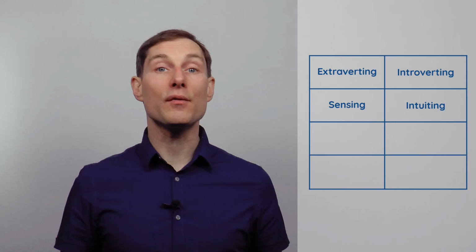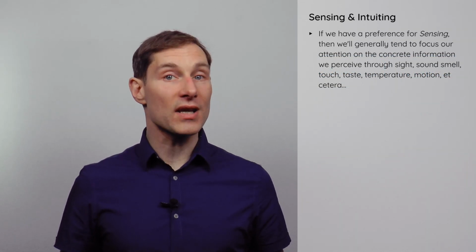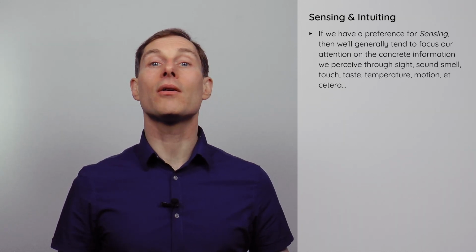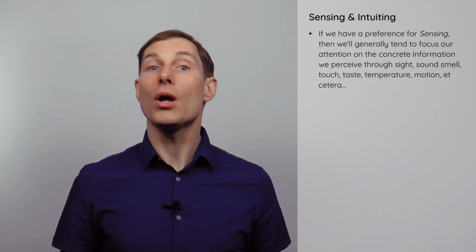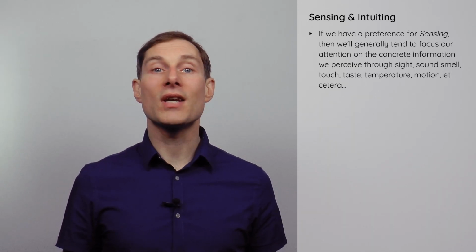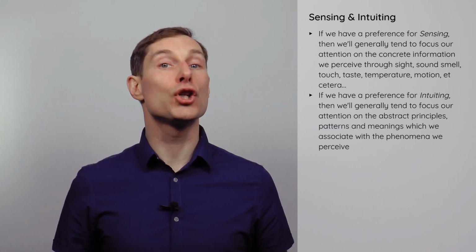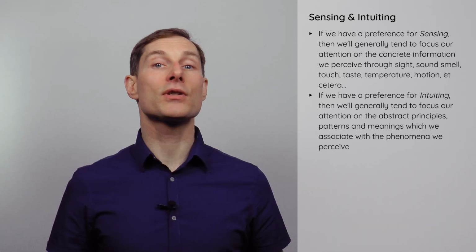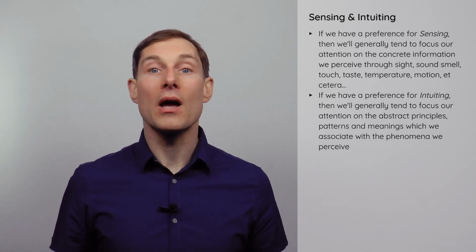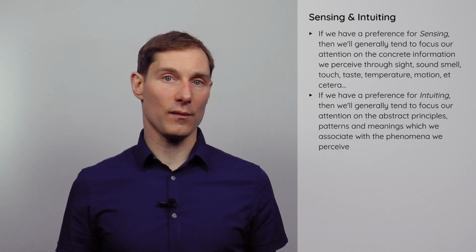Regarding pair 2, within the context of the MBTI, sensing and intuiting are 2 distinctly different preferences for perceiving reality. If we have a preference for sensing, then we'll generally tend to focus our attention on the concrete information we perceive through sight, sound, smell, touch, taste, temperature, motion, etc. If we have a preference for intuiting, then we'll generally tend to focus our attention on the abstract principles, patterns, and meanings which we associate with the phenomena we perceive.